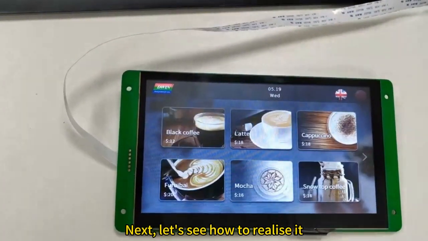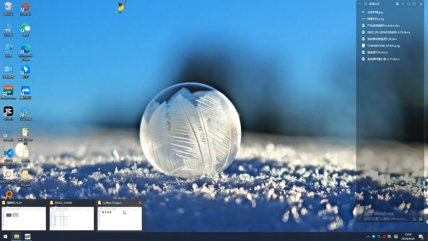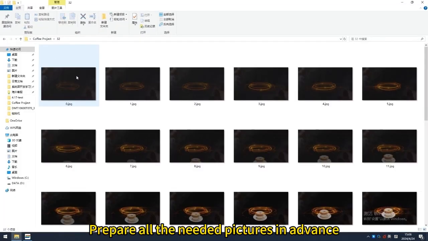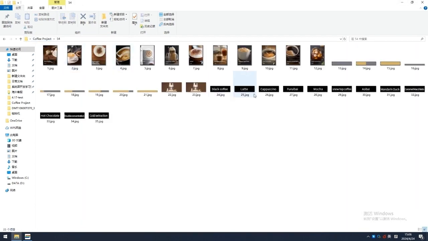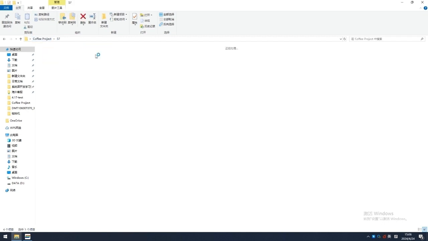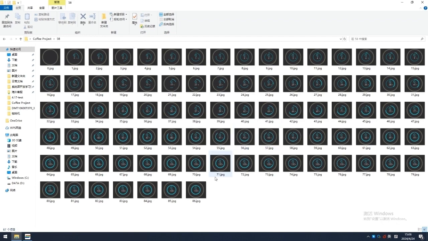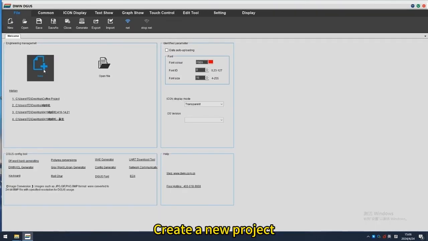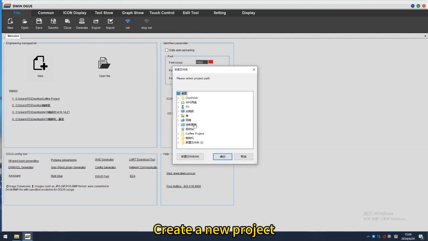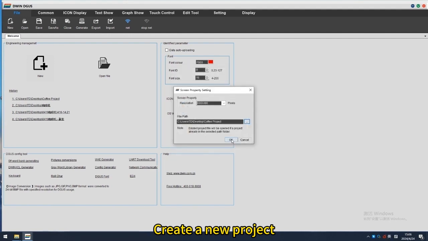Next, let's see how to realize it. Prepare all the needed pictures in advance. Create a new project with the resolution coordinated with your display.